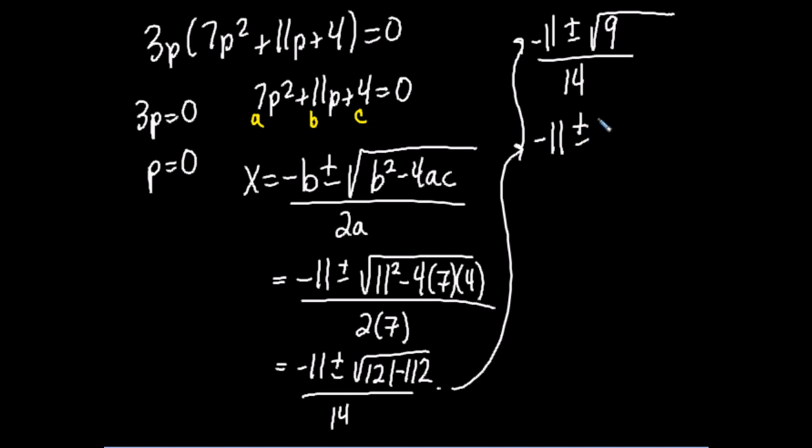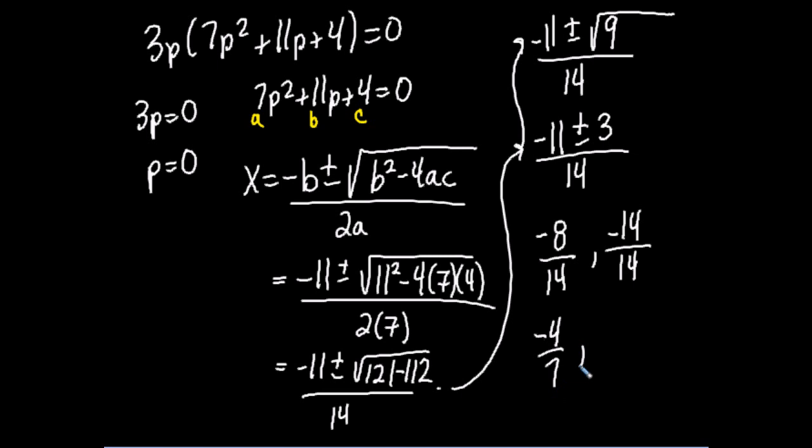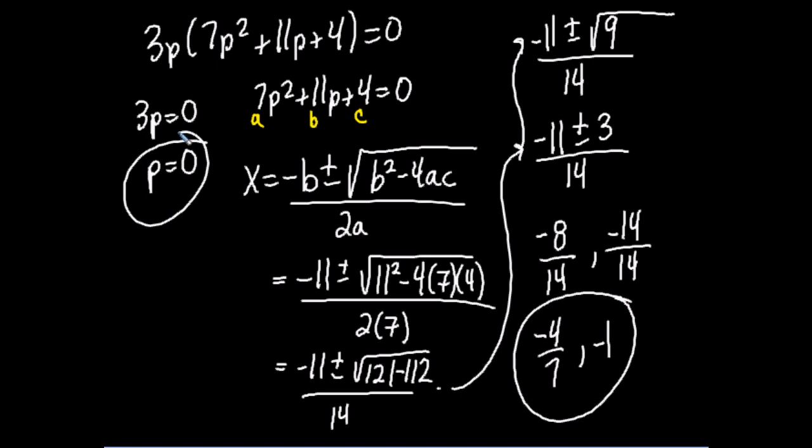So negative 11 plus or minus 3 divided by 14. Negative 11 plus 3 is negative 8. Negative 11 minus 3 is negative 14. Both of these divide by 2. Both of those divide by 14. So you get your 3 answers here of what P cannot be. Okay? I think the other way is easier. This one's even longer. This one's long.